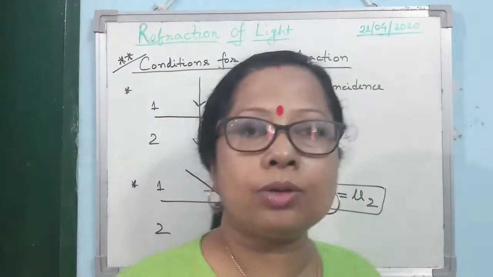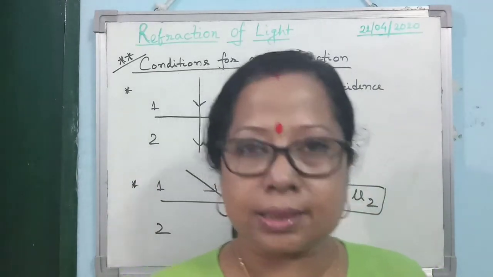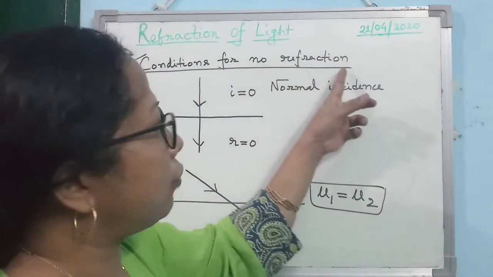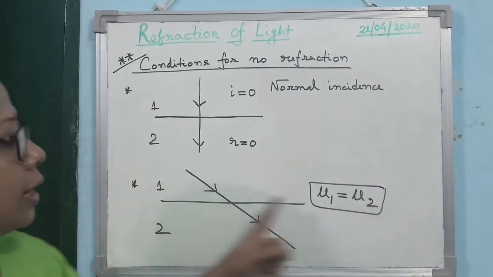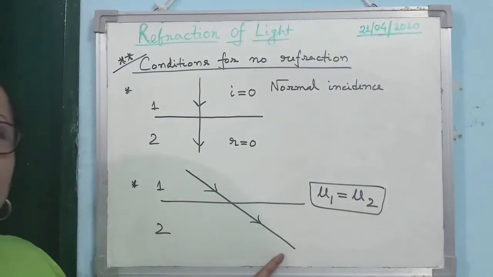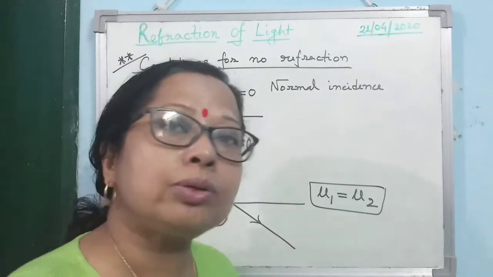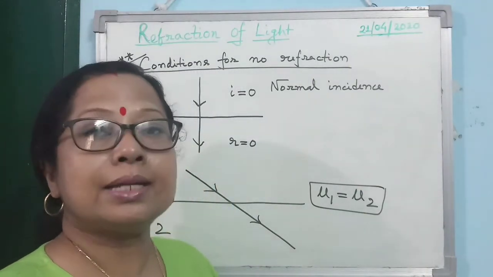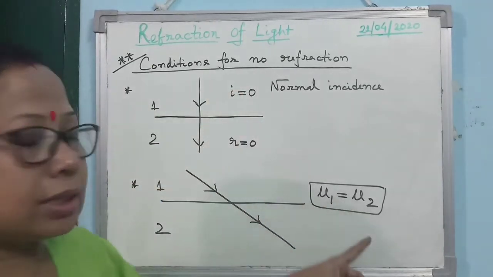Conditions for no refraction. What is the first point? For normal incidence, light suffers no refraction. You can write it this way. And in the second case, when the refractive indices of both the media are the same, then light suffers no refraction. You can either write your answer in sentences, or if unable to write it in statements, then please draw these two diagrams along with this information.